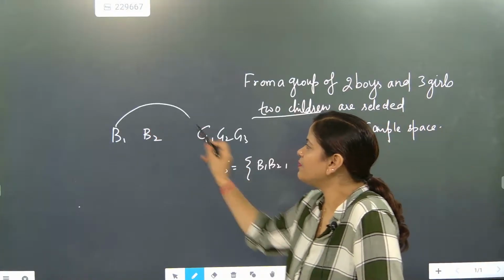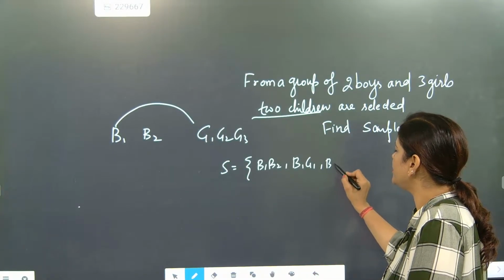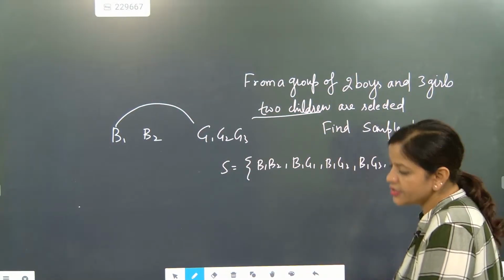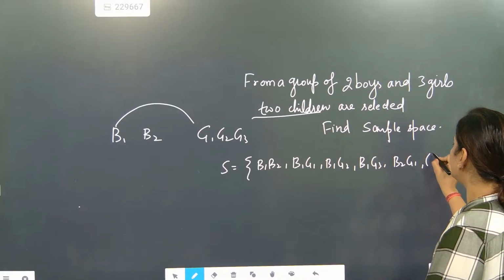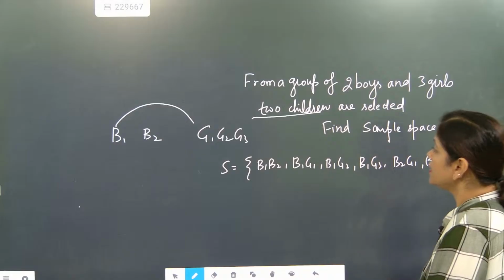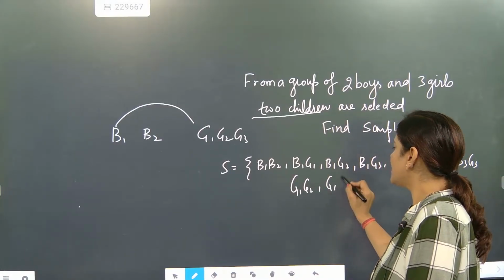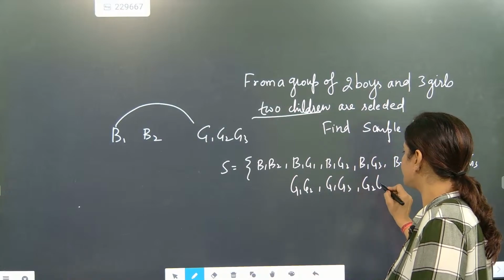Now boy 1 can be selected with any one of the three girls. Boy 1, boy 2. Understood. Now boy 2 can be selected with any one of the three girls. Now girl 1 can be selected with girl 2. Girl 1 can be selected with girl 3. Girl 2 can be selected with girl 3.